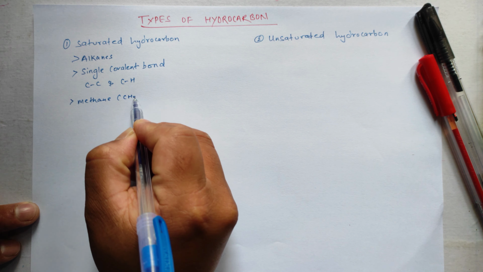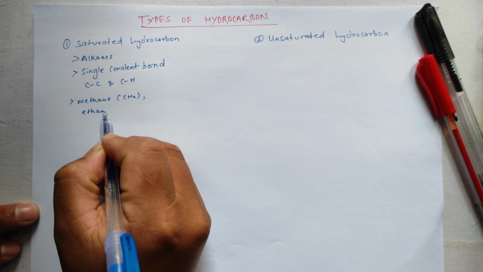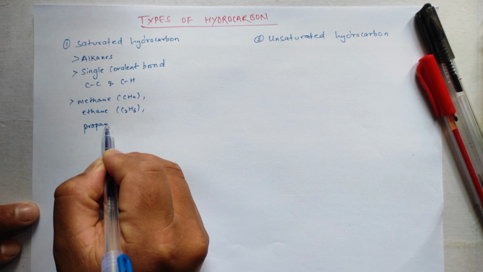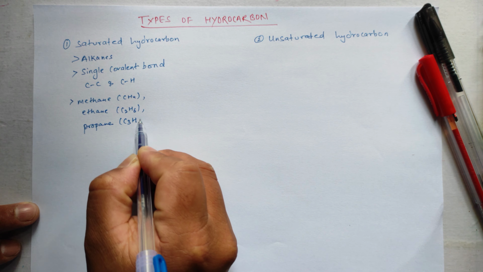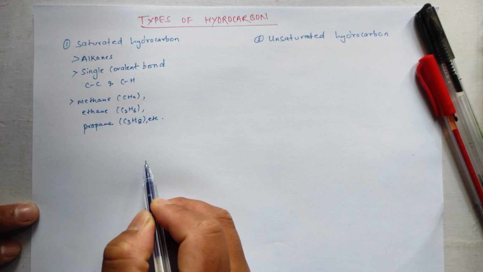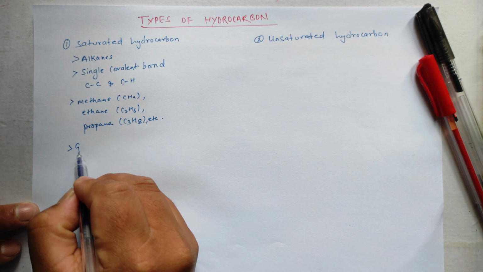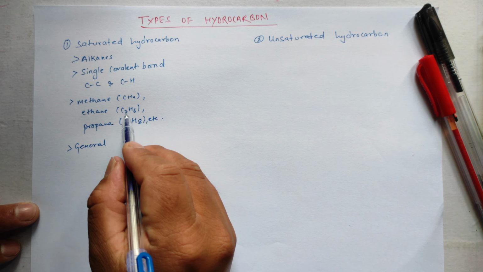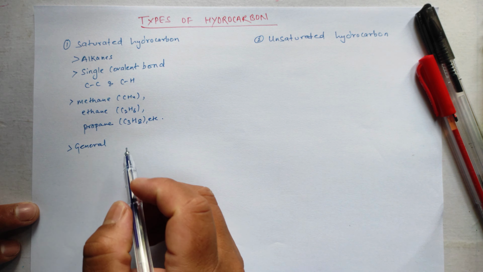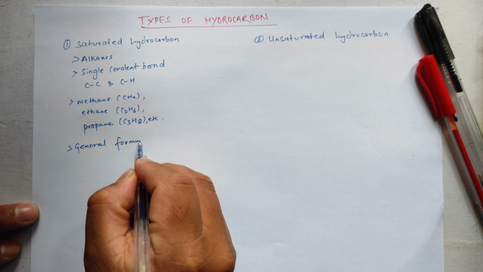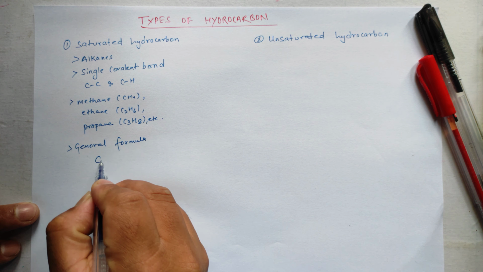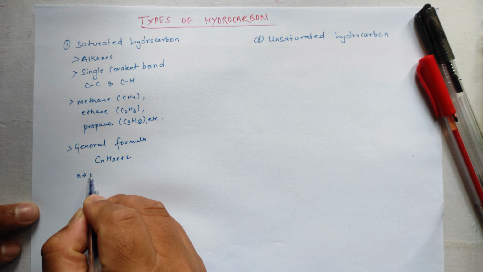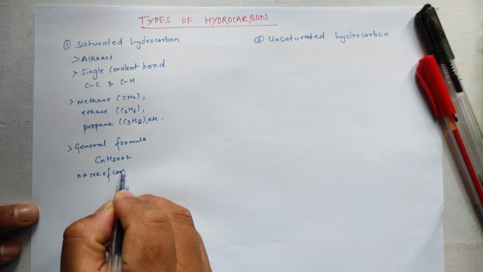Molecular formula CH4. Ethane, C2H6. Propane, C3H8, etc. There is a general formula to write the molecular formula of alkanes or saturated hydrocarbons. The general formula is CnH2n+2, where n denotes the number of carbons.